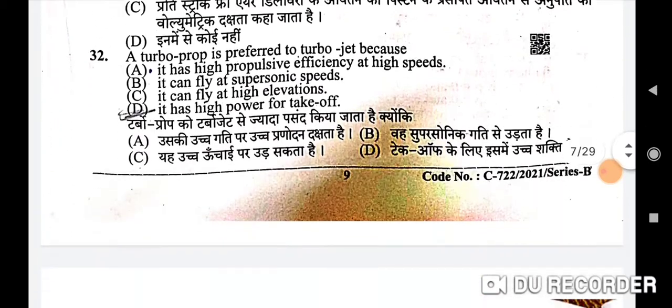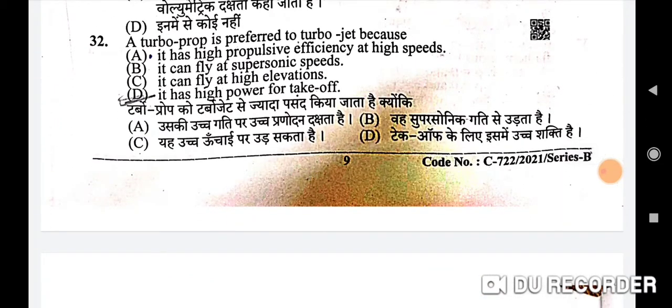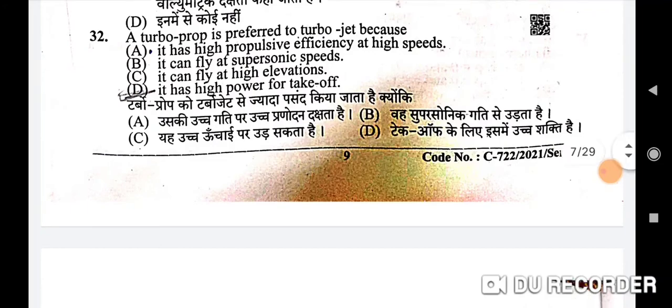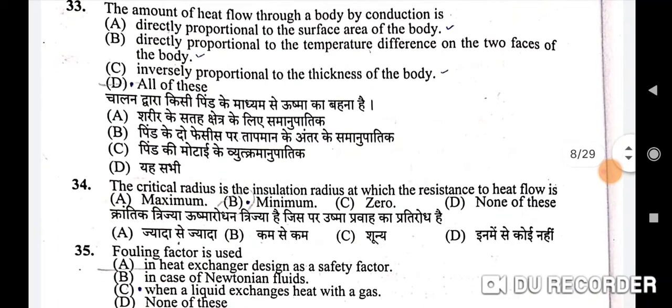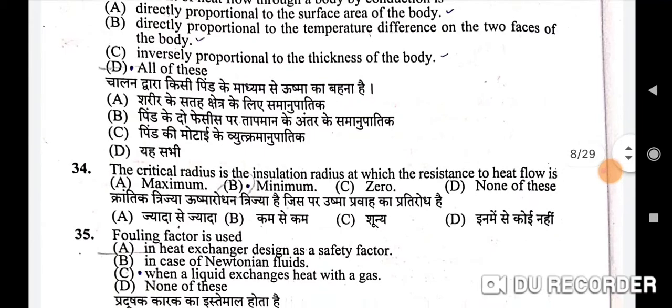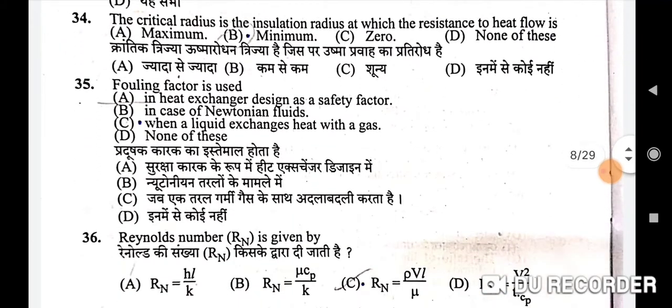Next question is a turboprop is preferred to turbojet because, so here correct option is D, it has high power for takeoff. Next question is the amount of heat flow through a body by conduction is, correct option is D, all of these. Next question is the critical radius is the insulation radius at which the resistance to heat flow is, correct option is B, minimum. Next question is fouling factor is used, correct option is A, in heat exchanger design as a safety factor.